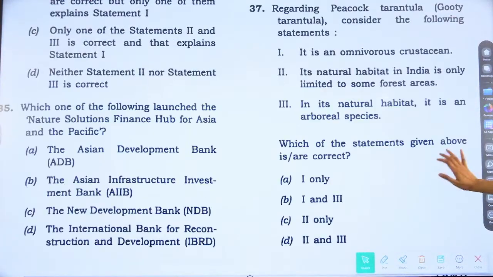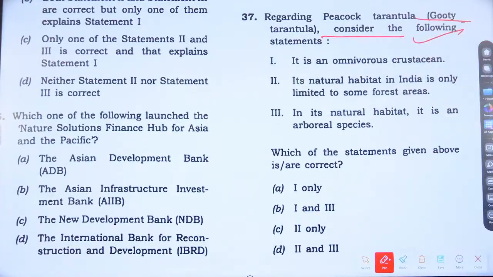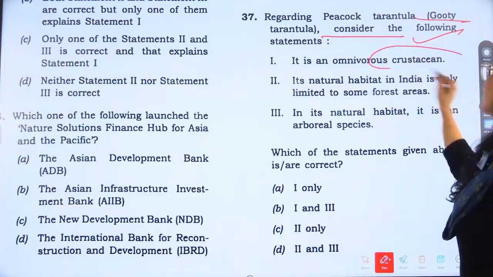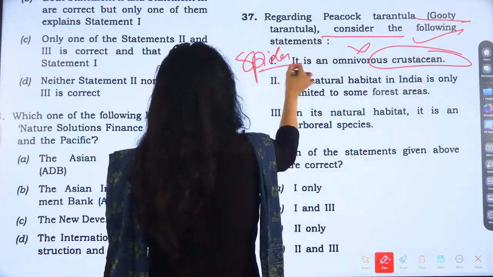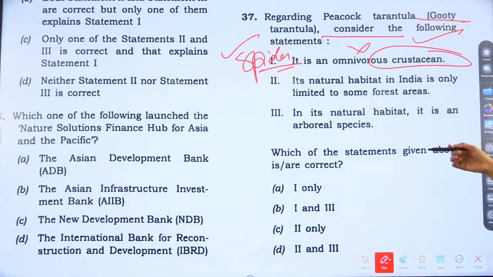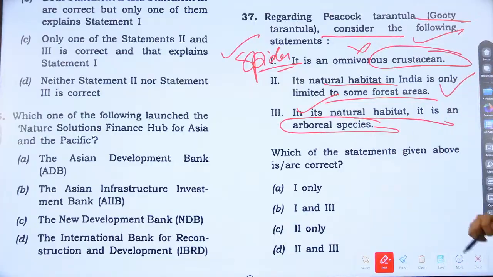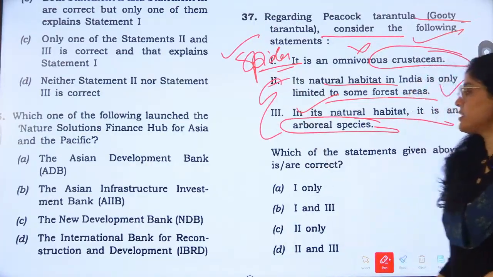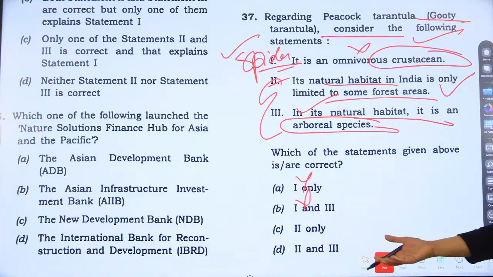Next is species. Okay. So regarding peacock tarantula, Guti tarantula, consider the following statements. So it is an omnivorous crustacean. No, it is not a crustacean. It is what? It is a spider, right? So many of the students might have searched about it now. And then its natural habitat in India is only limited to some forest areas. Yes. And then it is an arboreal species and it lives on trees, right? So correct. So two statements are correct. First is not correct. And then answer becomes what? Answer is D. Second and third is correct, right?